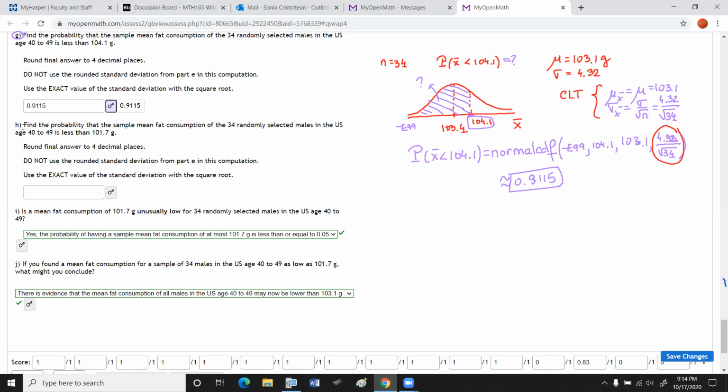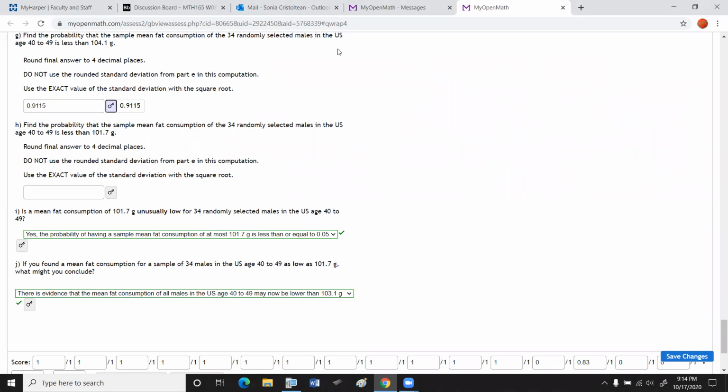Now for H, so I will clear this one now, just to make room. It says, find the probability that the sample mean fat consumption, again, we are asked for the probability of a sample mean, of the same 34 randomly selected males is less than 101.7.